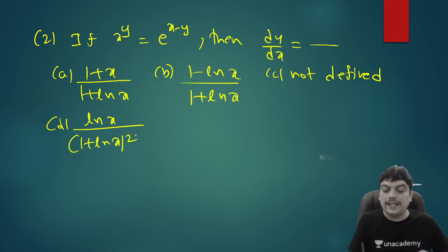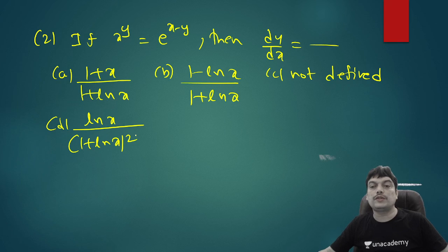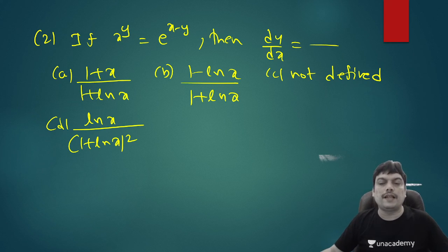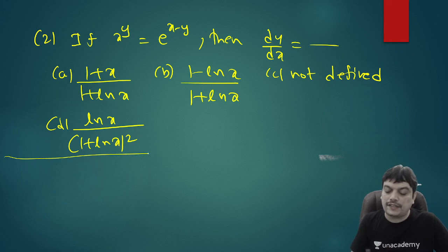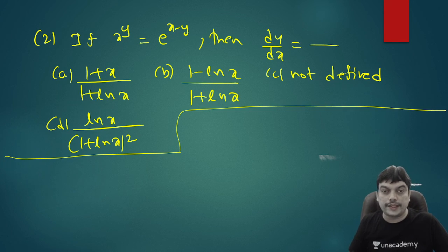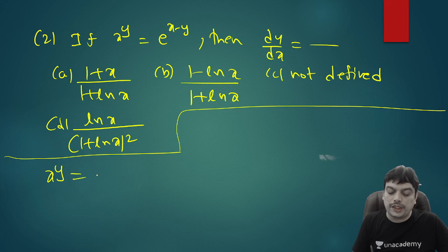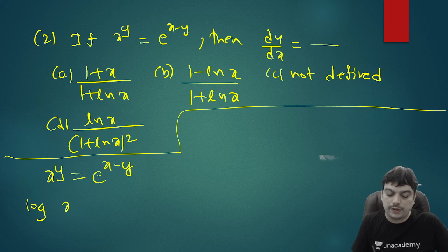So here you want the answer completely in terms of x itself. So it would be better to first express y in terms of x. But because your function is a power function in LHS, we can start by applying log on both sides. So x power y equal to e power x minus y. Apply log on both sides to base e. It will give you log of x power y to the base e equal to log of e power x minus y base e.